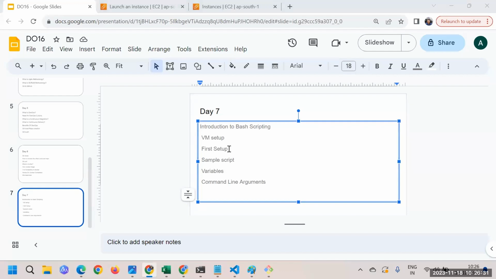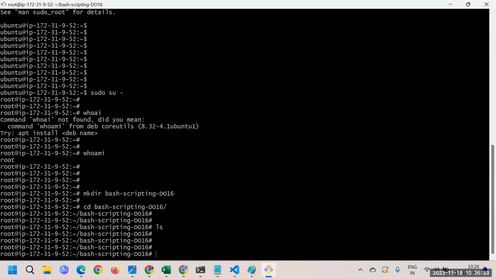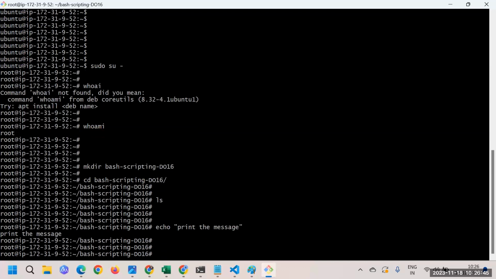Now here, maybe you guys know that echo is something we use for printing a message, right? So if I say echo and print the message, and I just press enter, you guys can see I got the message printed. Whatever I give to the echo command, it simply prints it.